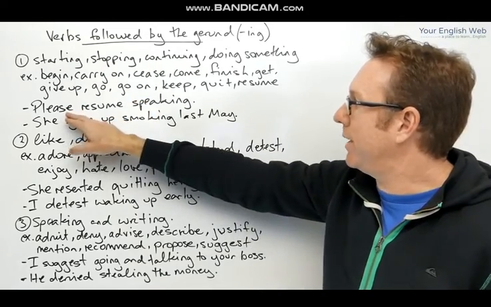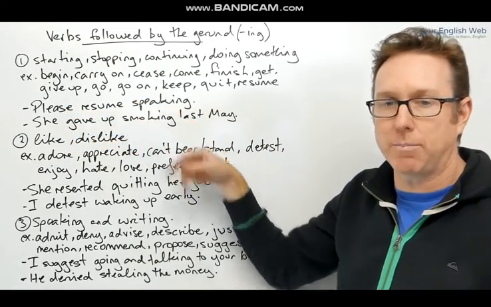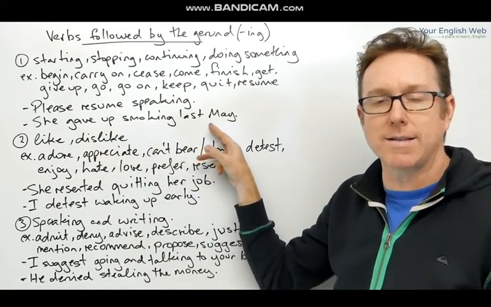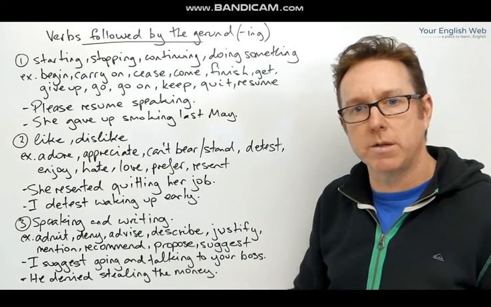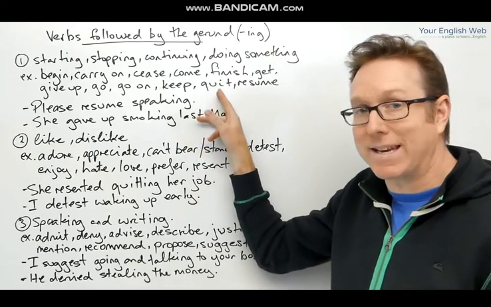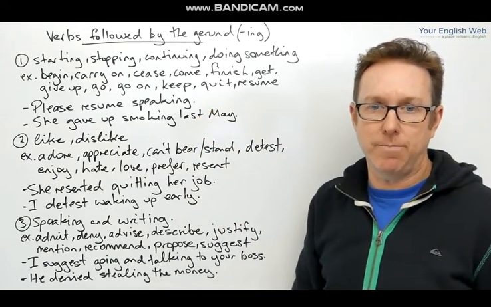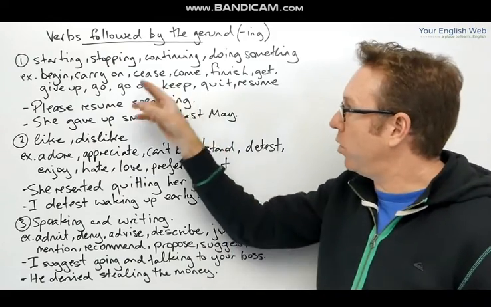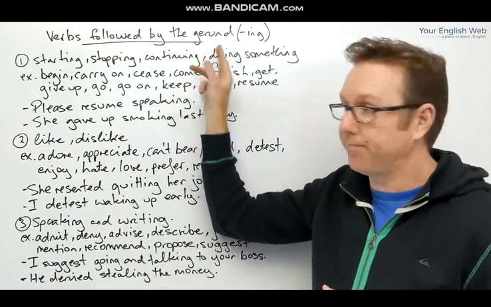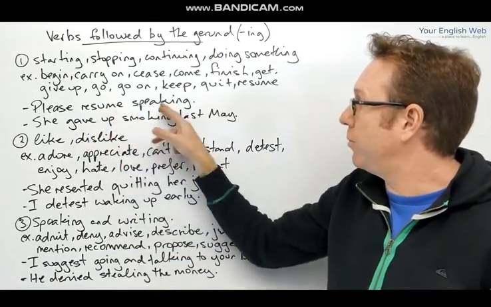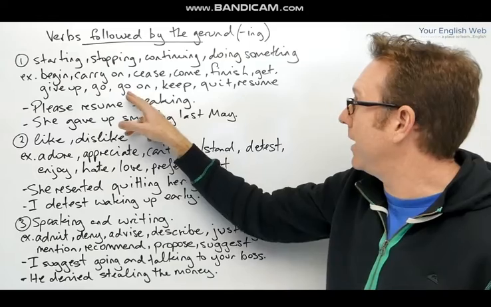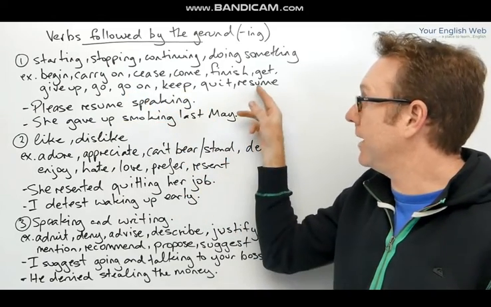So, examples: please resume speaking. Please continue speaking. She gave up smoking last May. She stopped smoking, or she ceased smoking, or she quit smoking last year. So we can see that the verbs all have a similar idea, therefore they all take the gerund. So, for example, please resume speaking, please carry on speaking, please go on speaking, please keep speaking, please resume, as I said before.